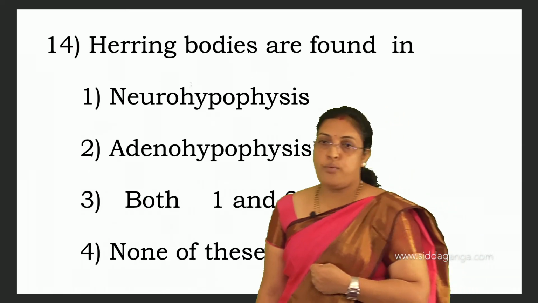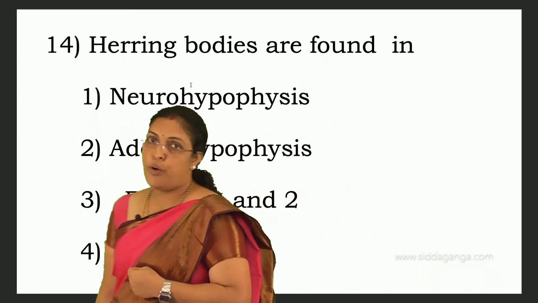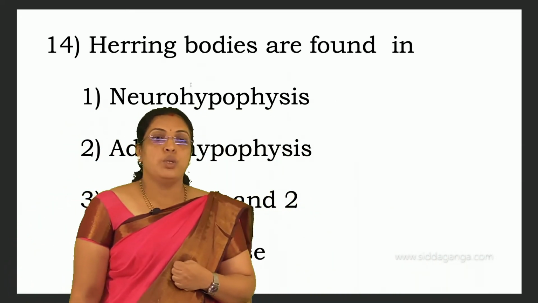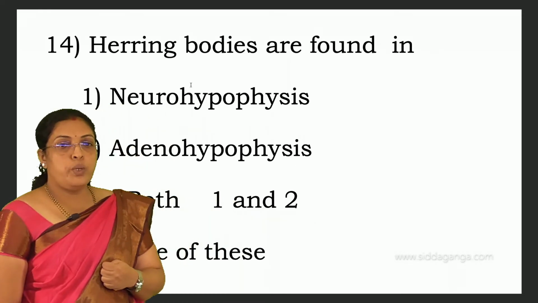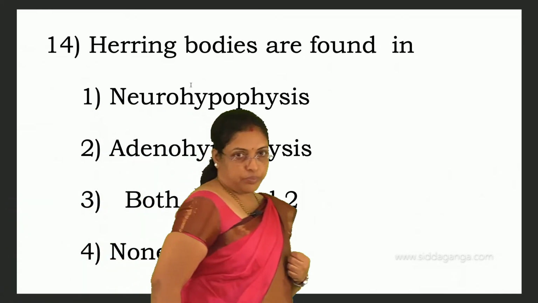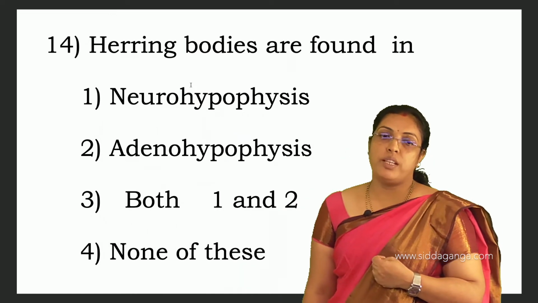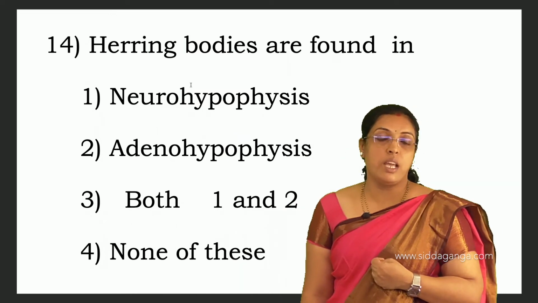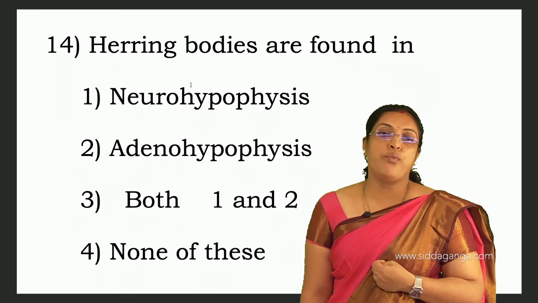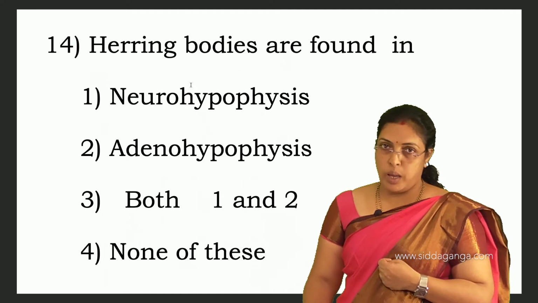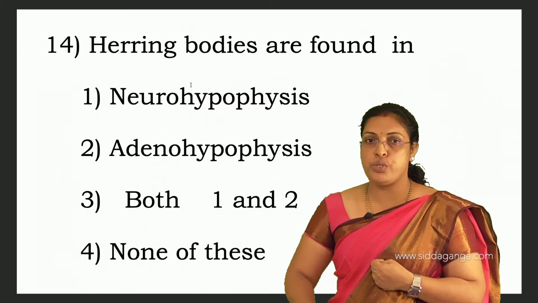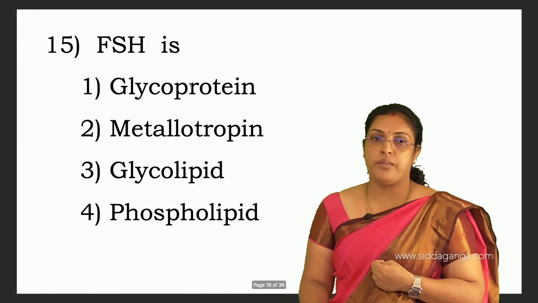Herring bodies are found in neurohypophysis, adenohypophysis, both 1 and 2, or none of these. Herring bodies are found in neurohypophysis, that is in the posterior pituitary gland.